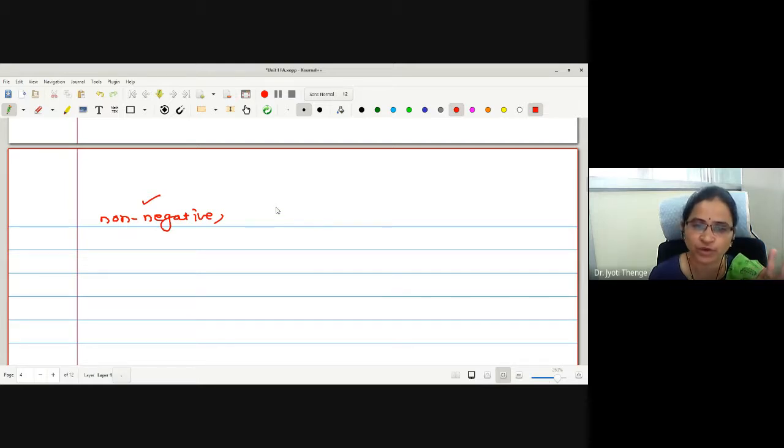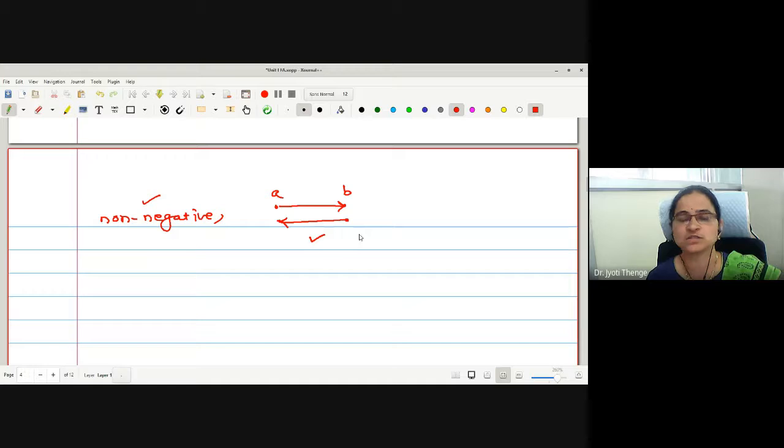Yes, if we measure from any direction, right? If I have two points A and B, and I measure the distance from A to B, it is exactly the same as the distance from B to A. Everyone agrees, I think. First, it is non-negative. Second, the distance measured from any point to the other is the same.